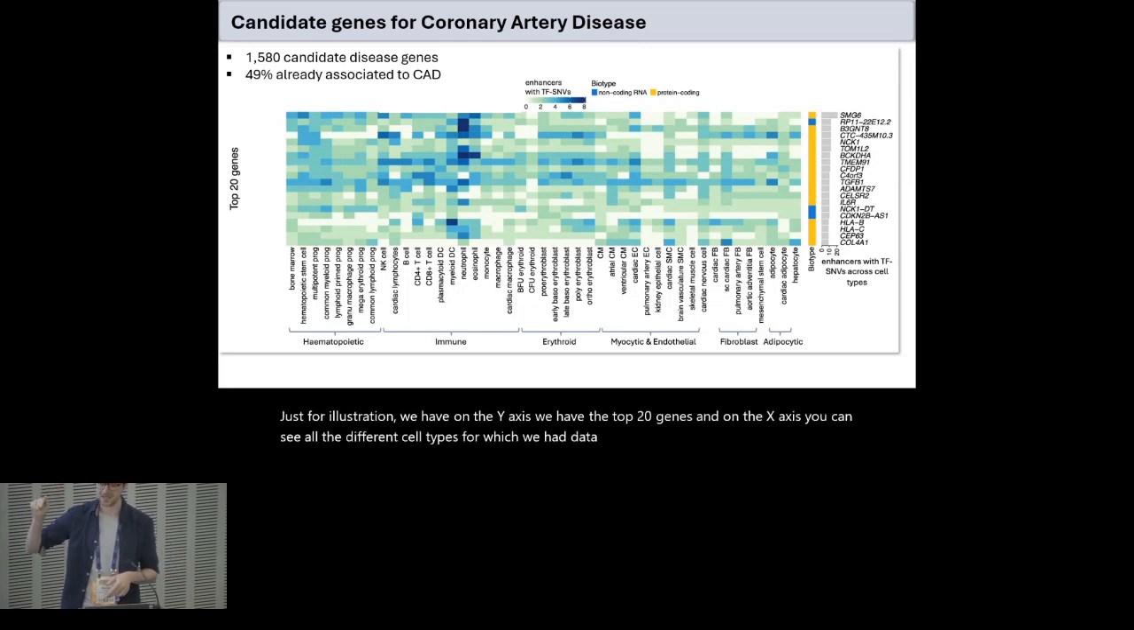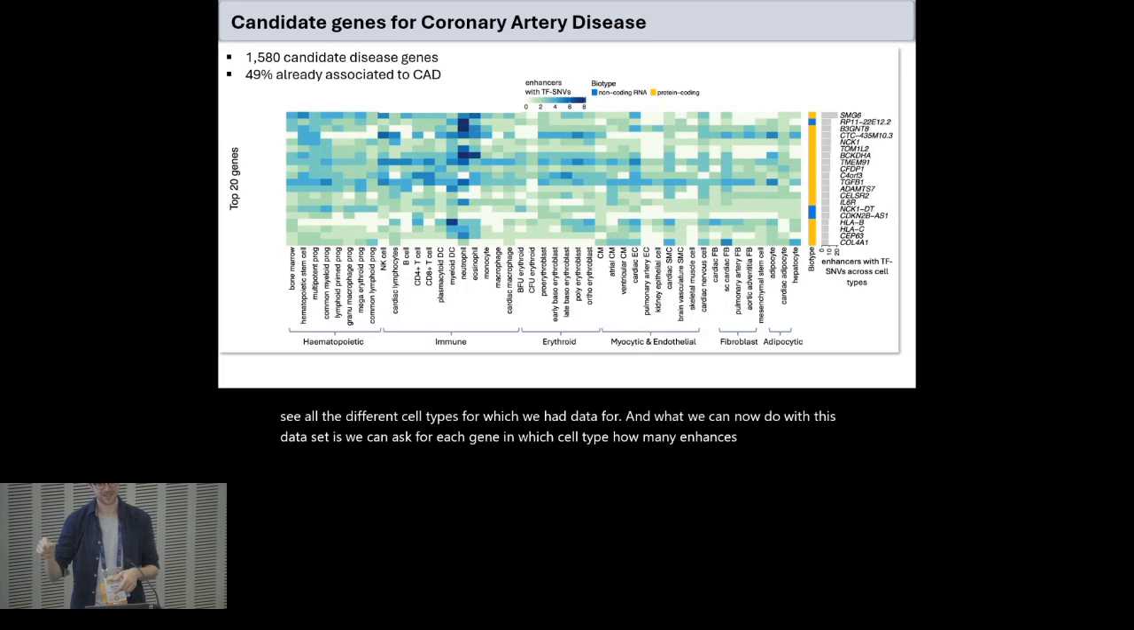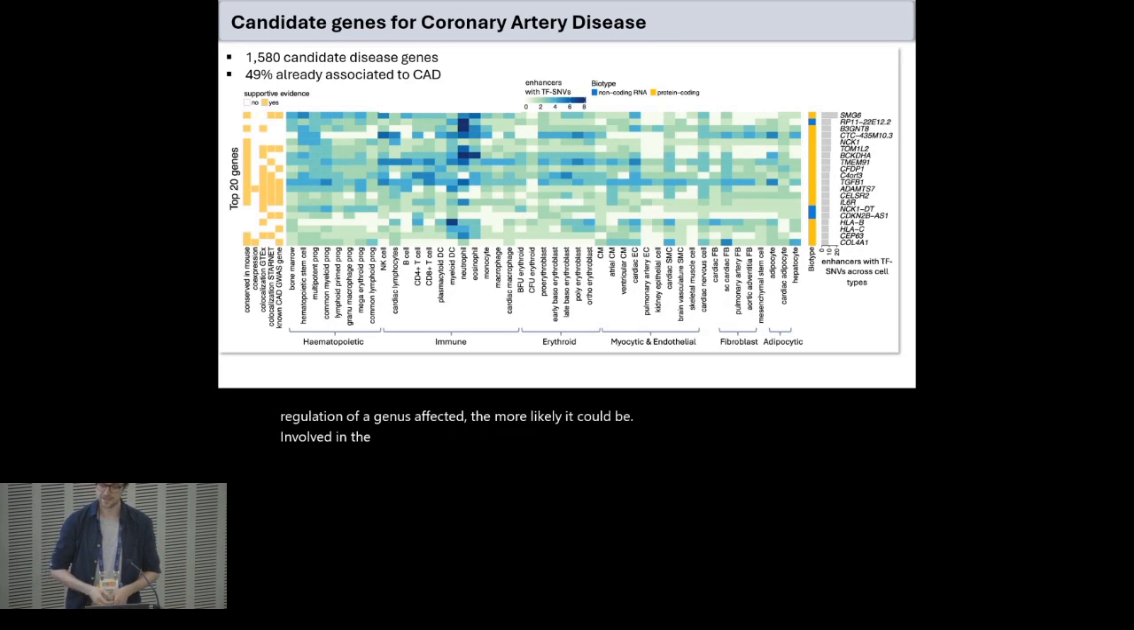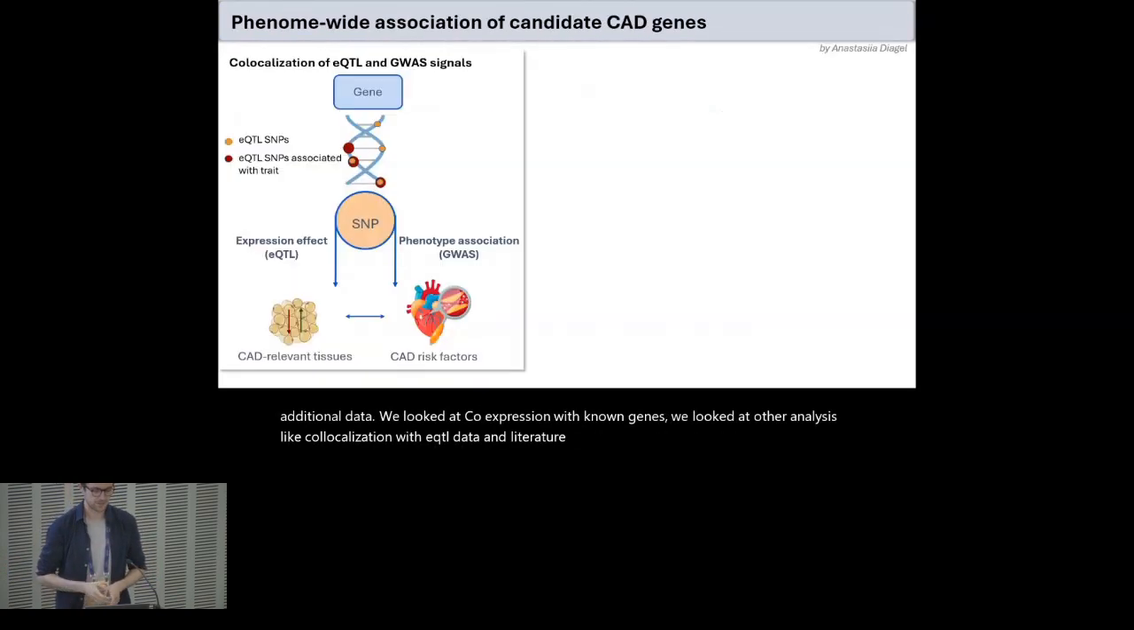What we can now do with this data set is ask, for each gene in which cell type, how many enhancers of this gene have changes in transcription factor binding. The hypothesis is that the more of the regulation of a gene is affected, the more likely it could be involved in the disease. We layered this information with a lot of additional data. We looked at co-expression with known genes. We looked at other analyses like co-localization with EQTL data and literature evidence. And this is available for all the genes, as I said.